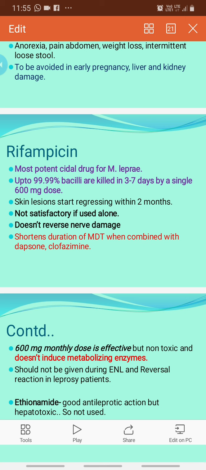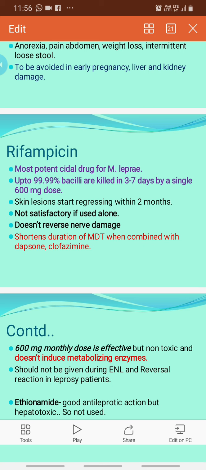Lepra bacilli doubling time is 14 days, and it has been found that antimicrobials, if given at double the doubling time, which means the time taken for the bacilli number to reach its double, and this doubling time is 14 days, then double of the doubling time, that is a 28 days interval, is sufficient, and rifampicin can be given once per 28 days.